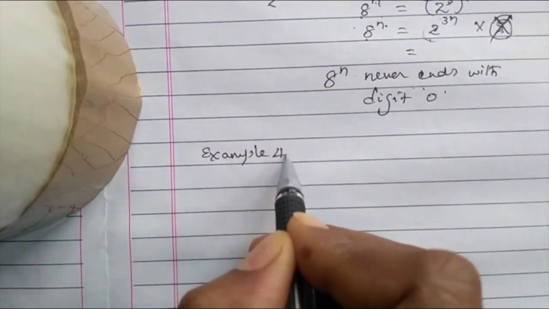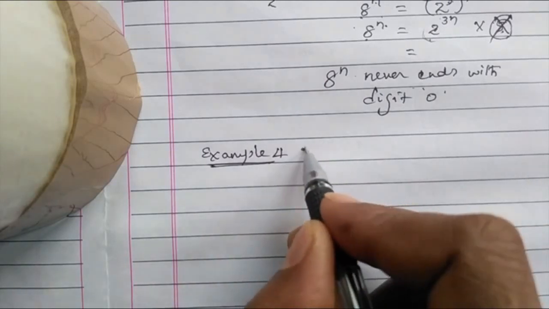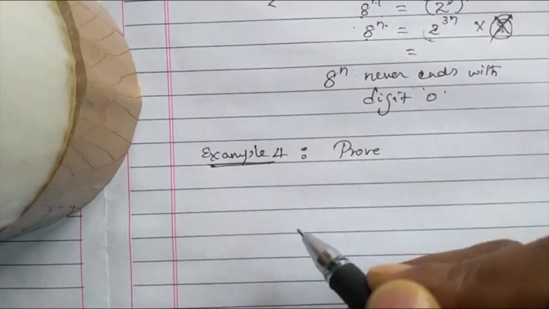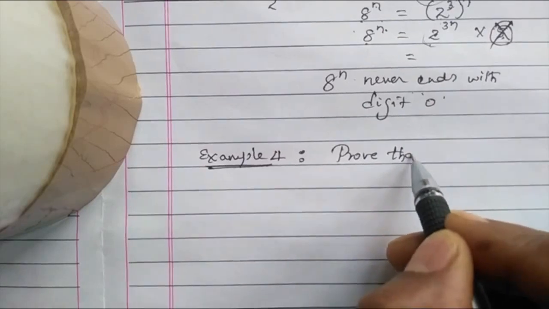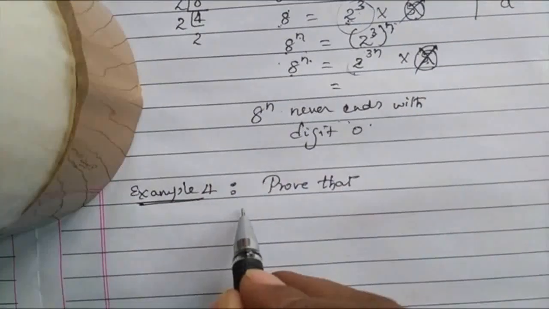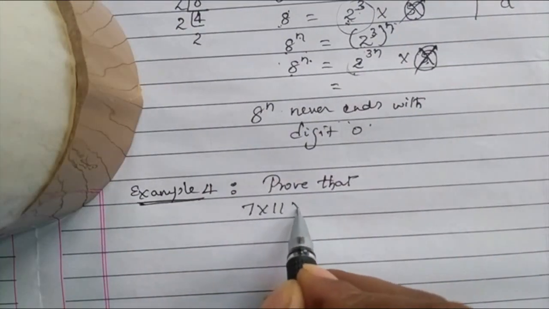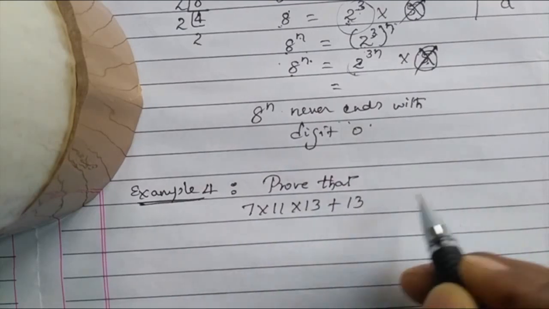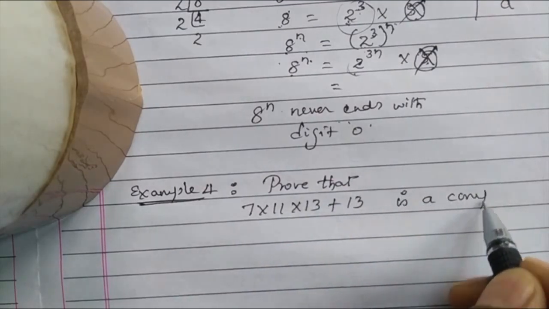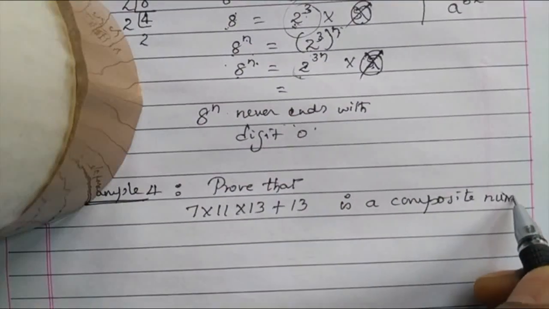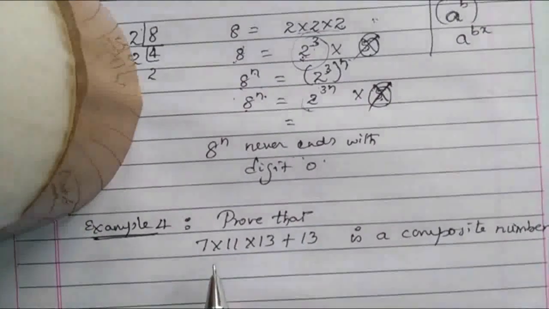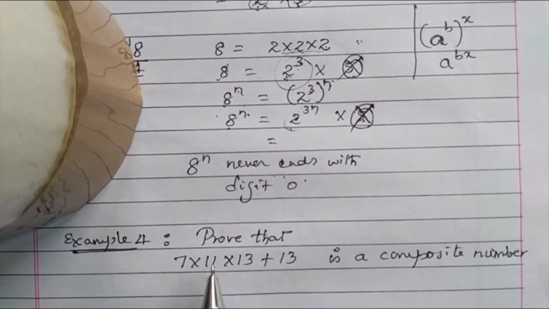Example 4. All different types of problems I am teaching students in the prime factorization topic. All are important questions. Prove that 7 into 11 into 13 plus 13 is a composite number. Understand the question. Prove that 7 into 11 into 13 plus 13 is a composite number.